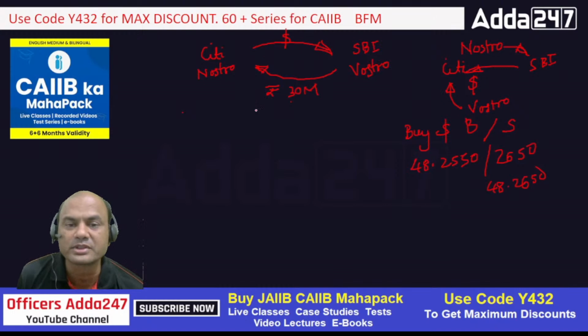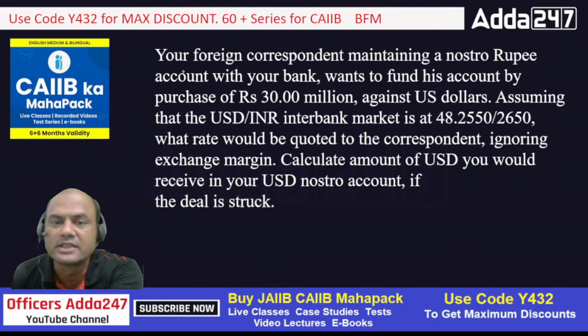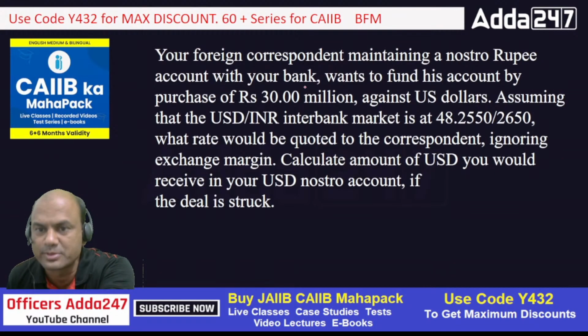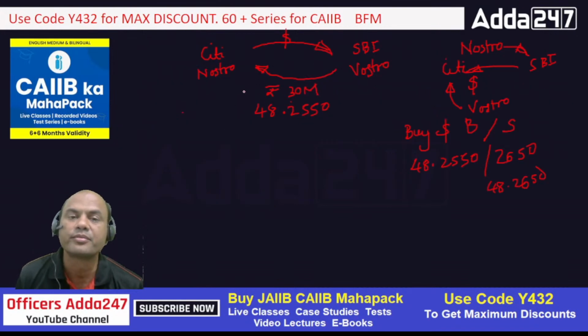Okay, move on. So what is the rate I'll be using now? 48.2550. So now what will I do? See here, SBI wants dollars. City is taking 30 million rupees from SBI, so it will give dollars to SBI. So how much dollars will it give? How is it taken? 30 multiplied by 48.2550 or 30 divided by 48.2550?